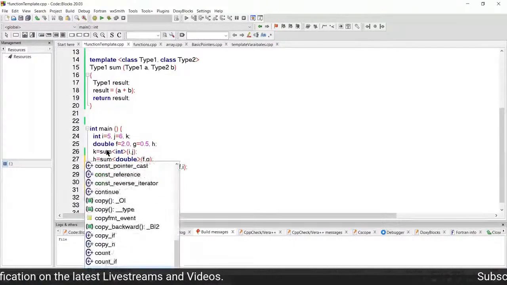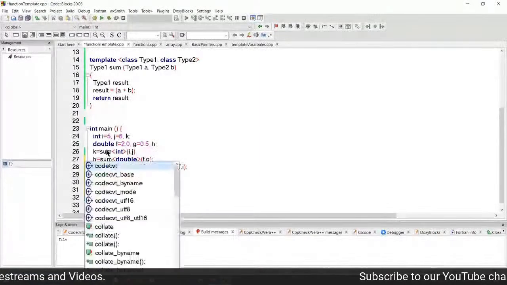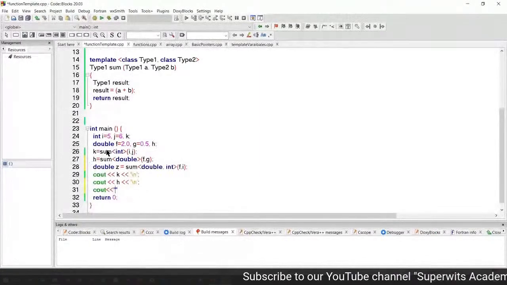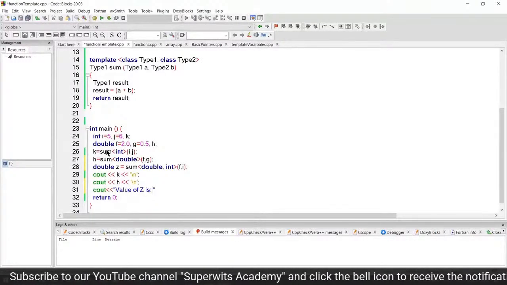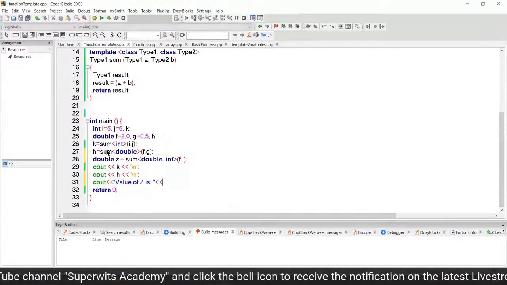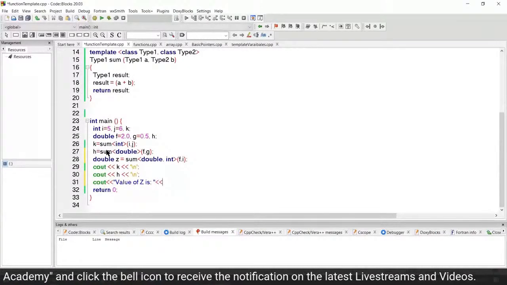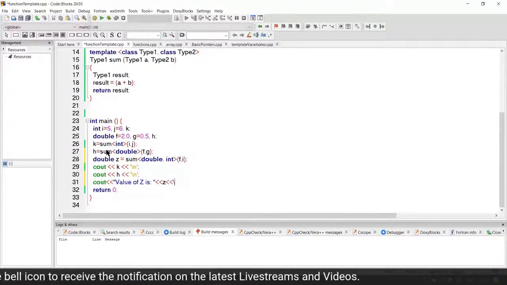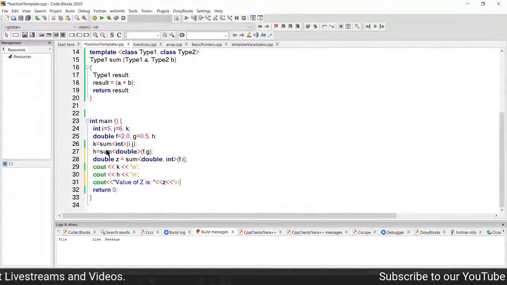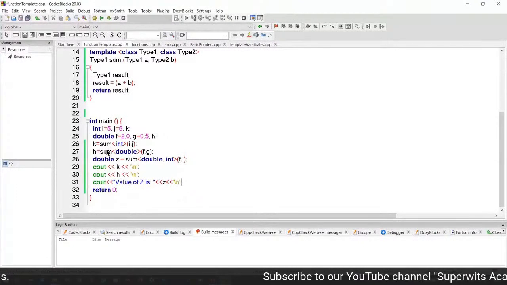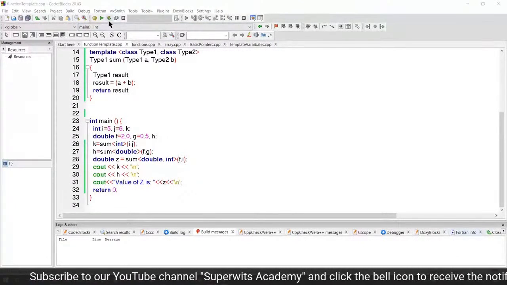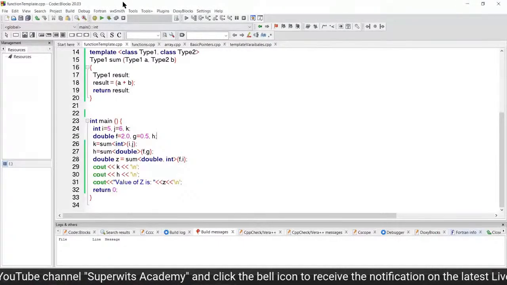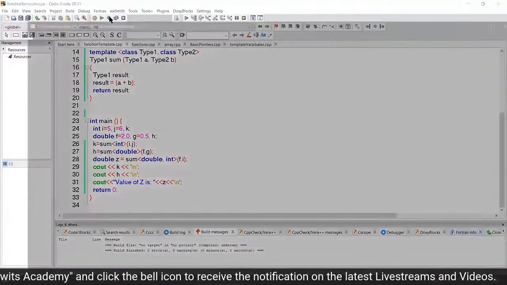So cout "value of z is", and we are going to type in z, and then without flushing any of the buffer, we are going to provide the new line. So once I try to run it, let's say I'm using this, you can also use this direct toolbar. So compile and run.